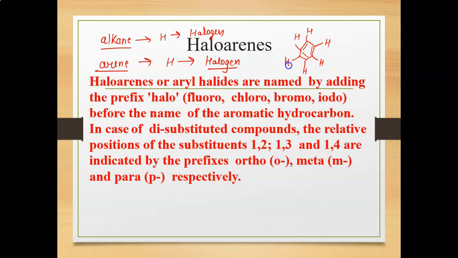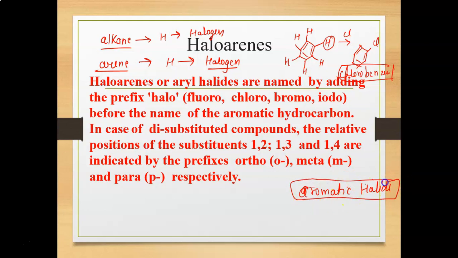If I replace this hydrogen with a halogen group, that is chlorine, then this is known as chlorobenzene, or aromatic halide. It means this is a haloarene.